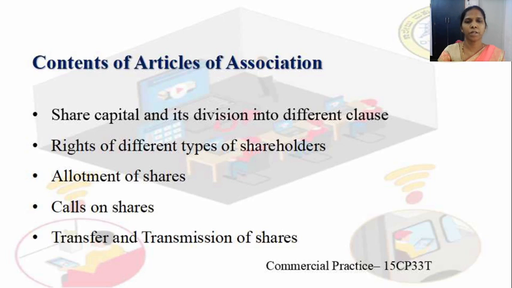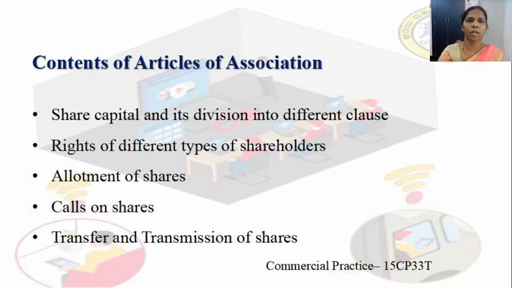Rights of different types of shareholders: if the company is issuing more than one type of shares, each type of shareholders' rights are to be specified. The provisions and procedures relating to the rights of different types of shareholders are to be contained in the articles of association.